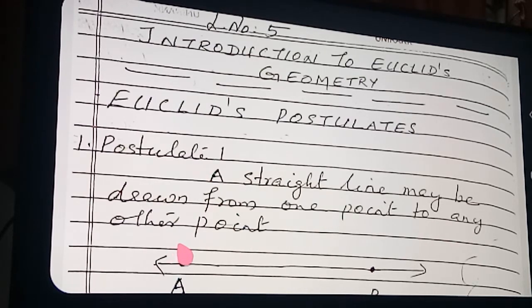Straight line: you know how many points a line has? A line contains infinitely many points. But for drawing a line you need a minimum of 2 points. Here we marked 1 point, and I draw from this point in this direction, or you can draw from the other point in this direction also. So line AB or line BA, both are the same line. That is the definition.